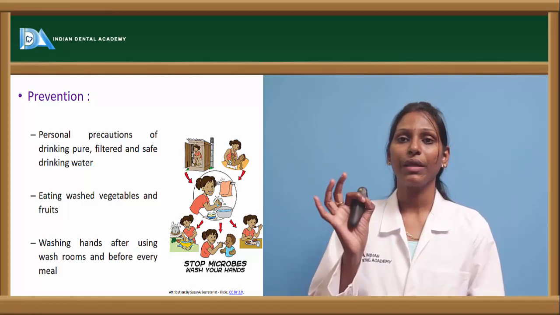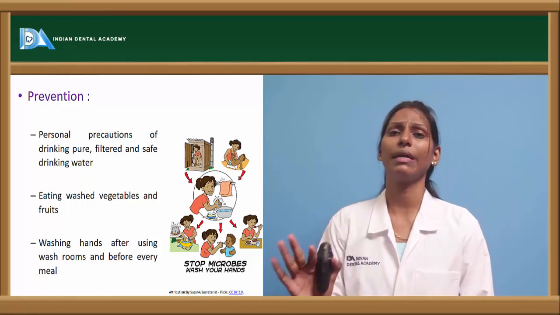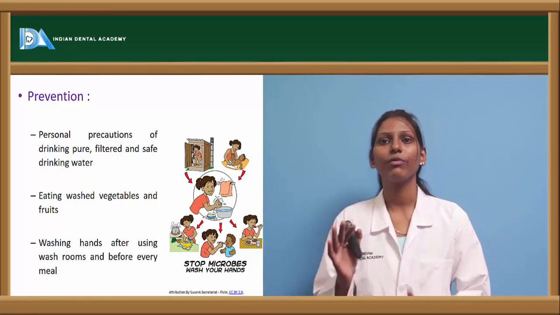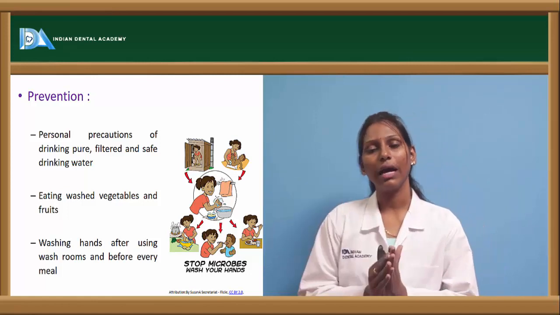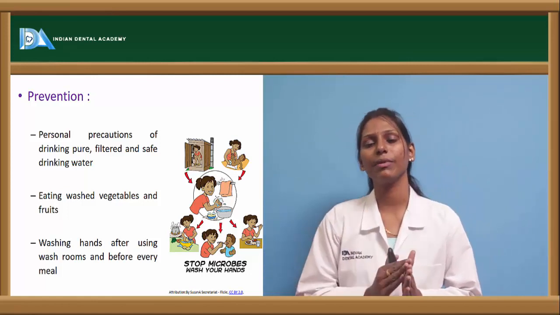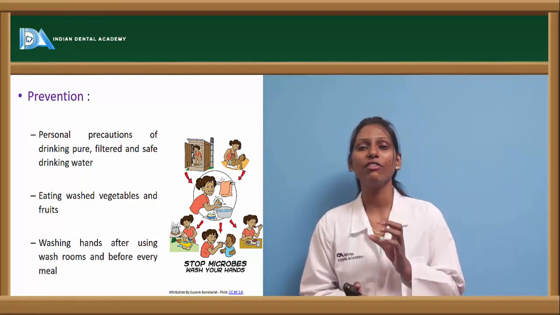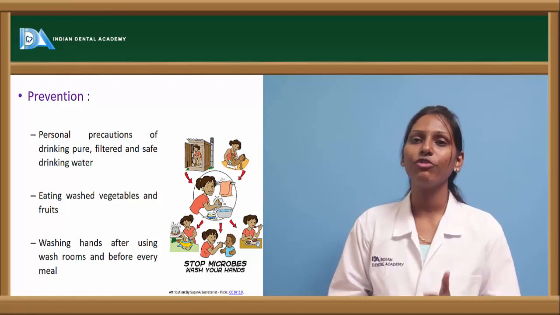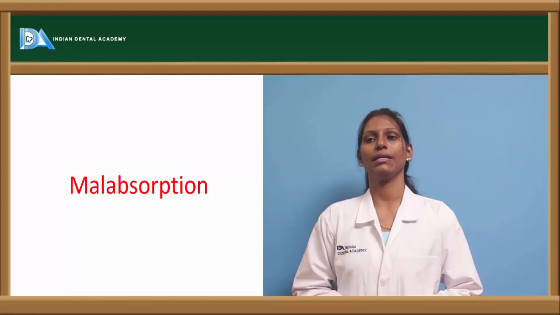However, remember, amoebiasis can be prevented. Prevention is always better than cure. So, by properly maintaining sanitation, washing the hands properly before food and after attending urinals, and personal precautions like drinking pure, filtered and safe drinking water, eating washed vegetables and fruits, and washing hands after using washrooms and before every meal will be helpful in preventing amoebiasis.